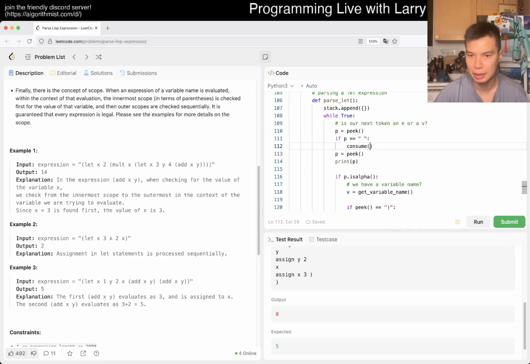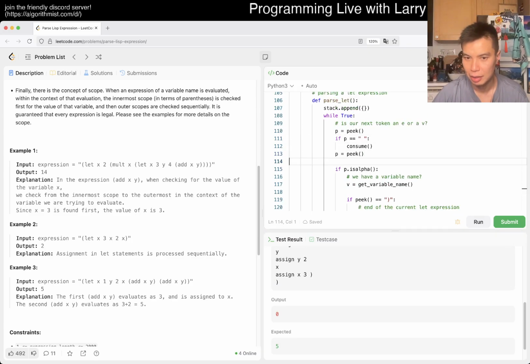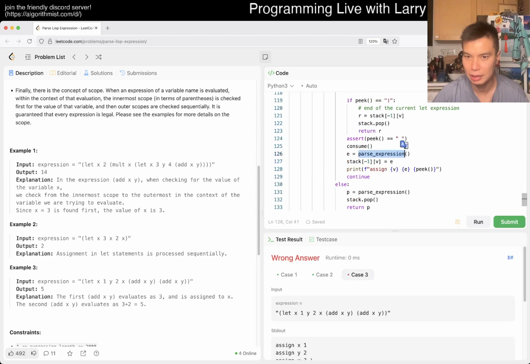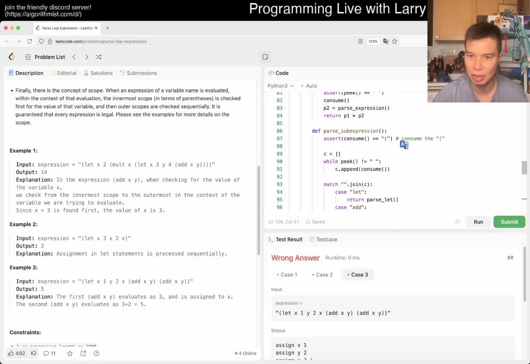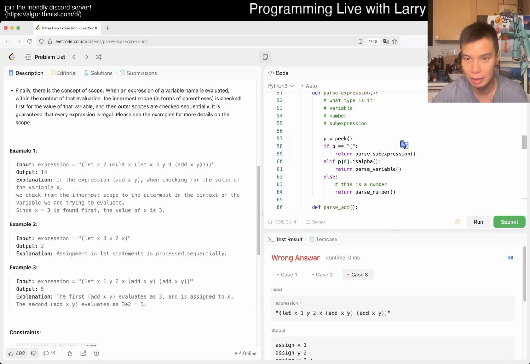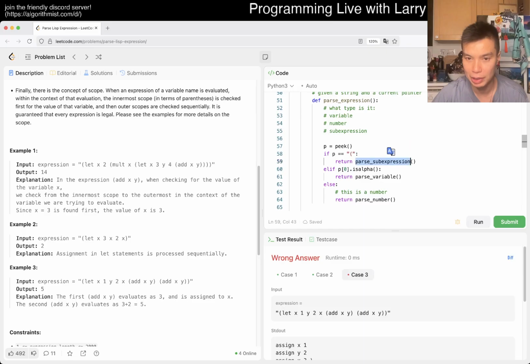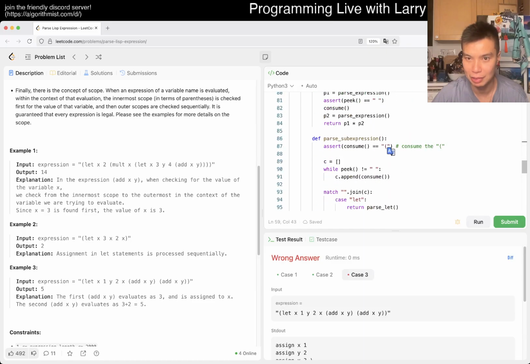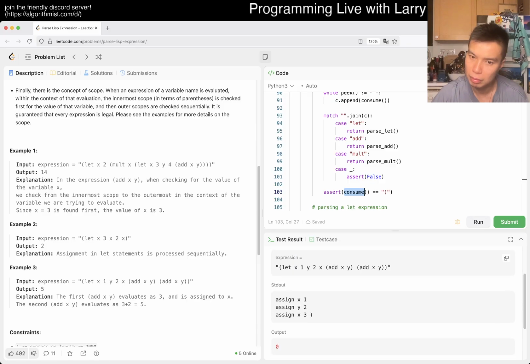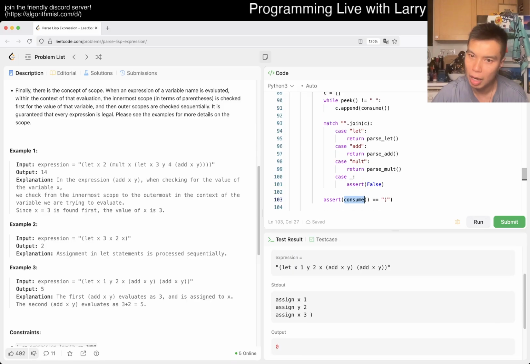Okay, that's an easy fix, maybe, hopefully. Right. What did we say is the issue? Parse expression doesn't get rid of the right parens, which I thought we did. So, or in my expectation, it should. So I think that's fine. I think parse sub expression doesn't do it. That's why. Oh no, we have it here. Oh, I'm dumb because we return. So of course there's no consume afterwards.